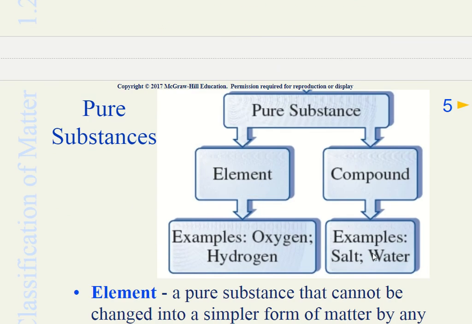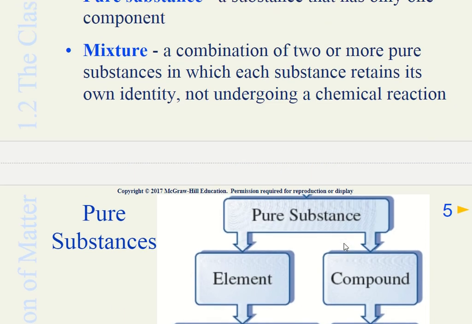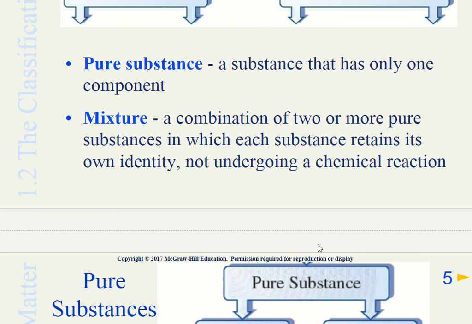When we say water is a pure substance, it's because hydrogen and oxygen have combined into each other. They have undergone a chemical reaction and now they are one whole entity, which we'll study later. Similarly, in salt, Na and Cl combine into each other. But in a mixture, you are just mixing them and they are not undergoing a chemical reaction.